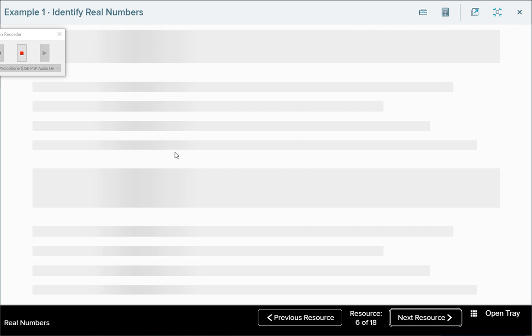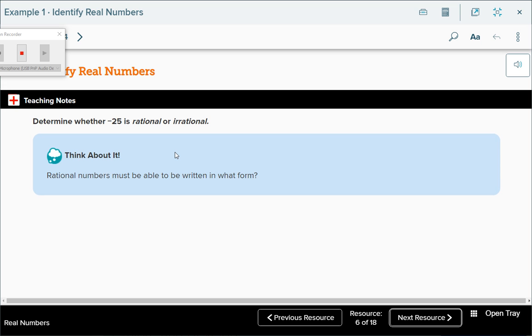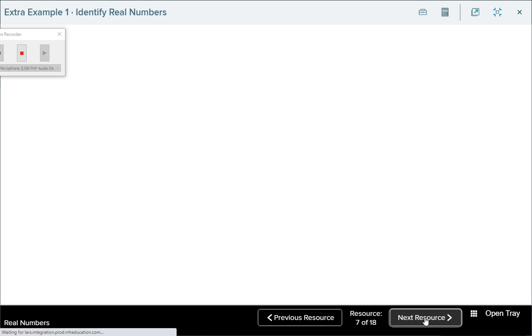This one says determine whether -25 is rational or irrational. If you say rational, raise your hand. If you say irrational, raise your hand. Nobody says irrational? Why is that rational? Because I can express it as a fraction. If I put -25 over 1, is that possible? Yes.